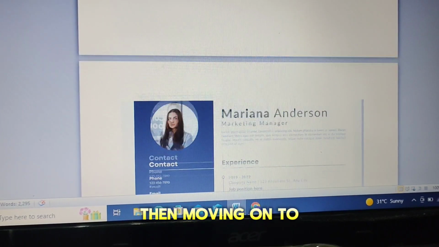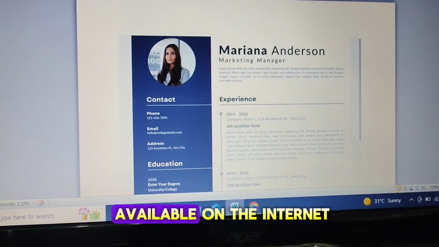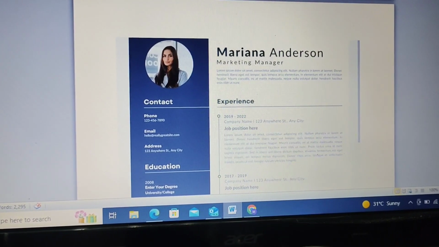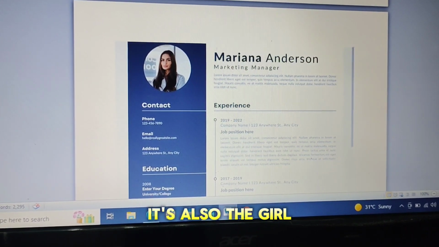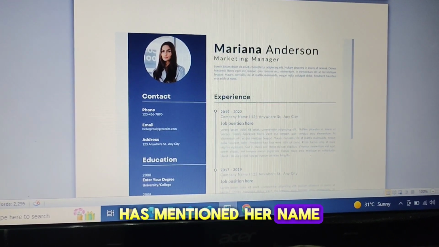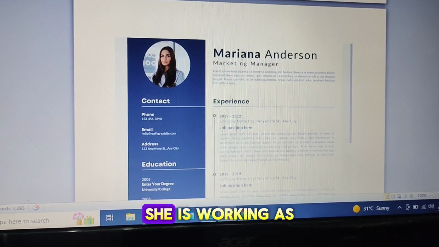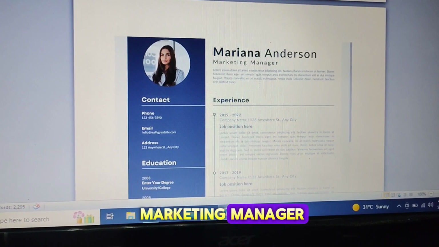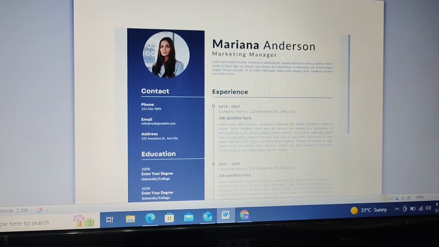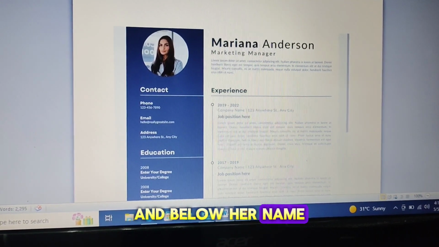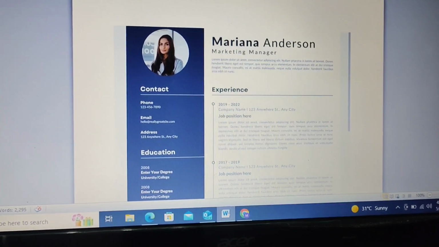Then moving on to the next CV template, which is available on the internet. The girl has mentioned her name on the right side and her picture on the left side. She is working as a marketing manager, and below her name and her designation, she has mentioned her qualities.